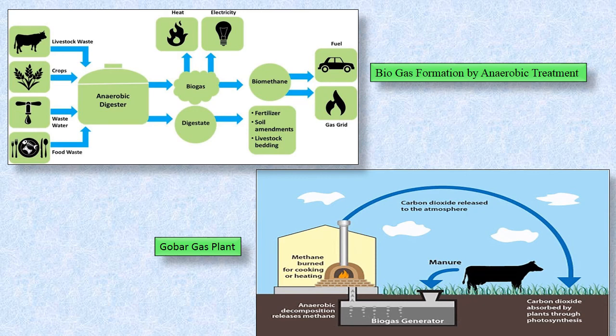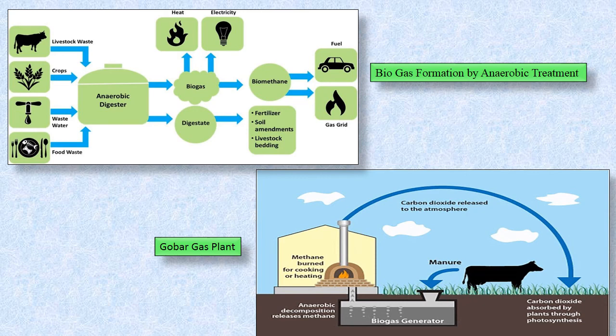This biogas is used in making electricity, or it is used as a fuel. The biogas, in the form of biomethane, can be used in vehicles also. The digestate that is left over in the anaerobic digester is used as a fertilizer. It is used to increase the quality of the soil, and this helps to maintain the quality of the soil in a better manner.